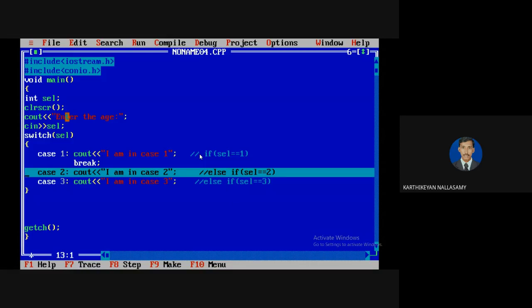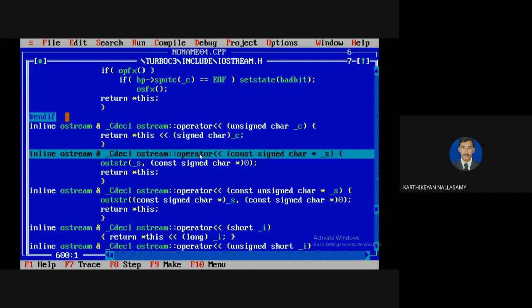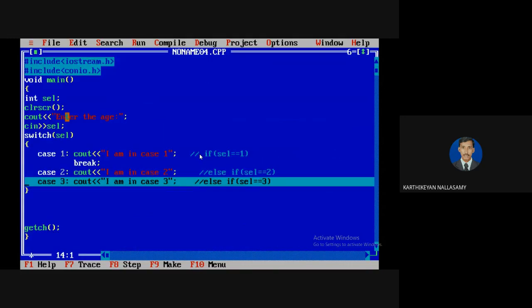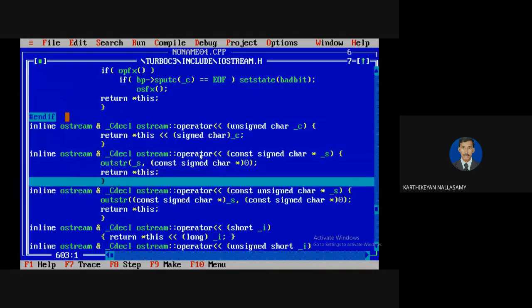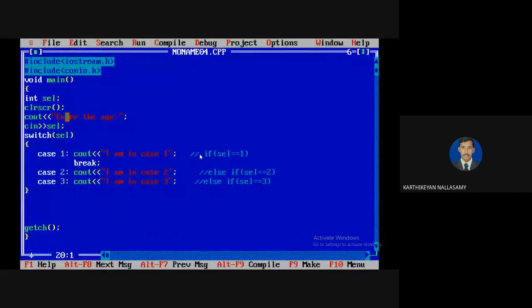I told you that if you want to come out of the corresponding switch case, you must have either a break or the end of the switch. There are only two possible ways to come out of the switch case. Clear? Even a switch case will be executed only once. But here I forgot to put a break statement for the case, so automatically it will execute the next cases also, because we didn't put a break. So switch cases will be executed until there is a break.